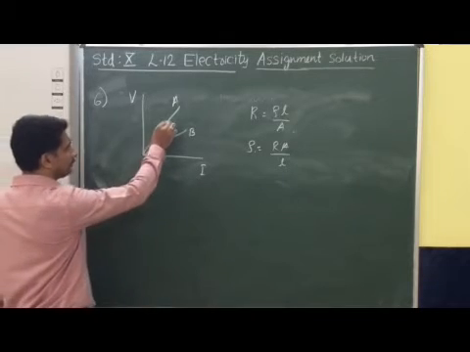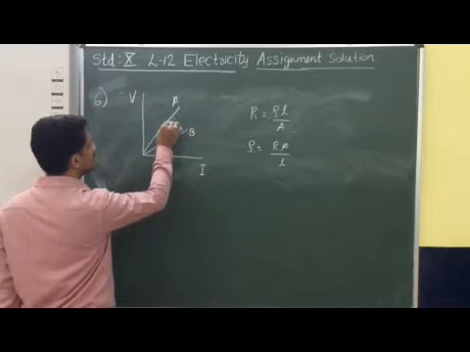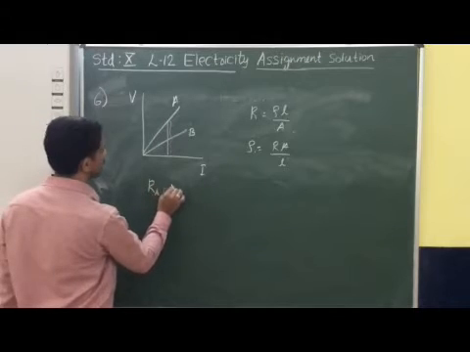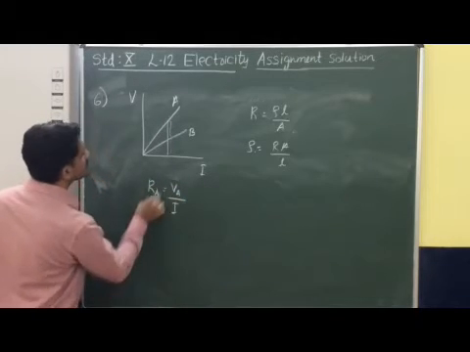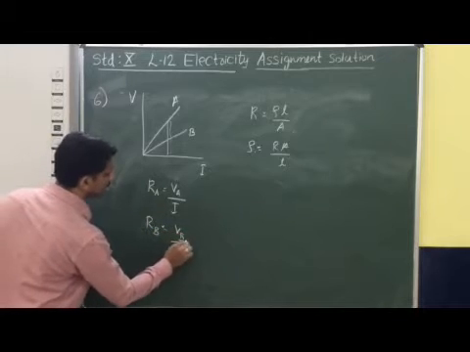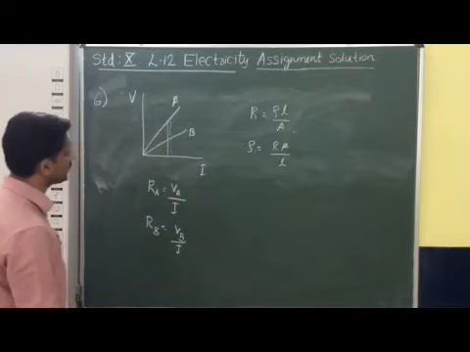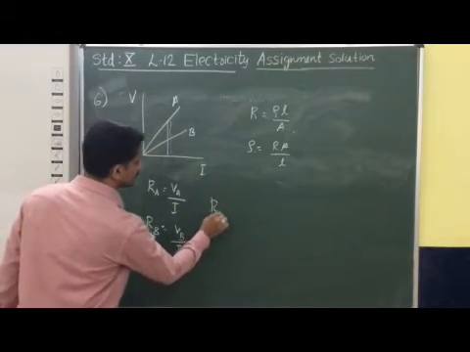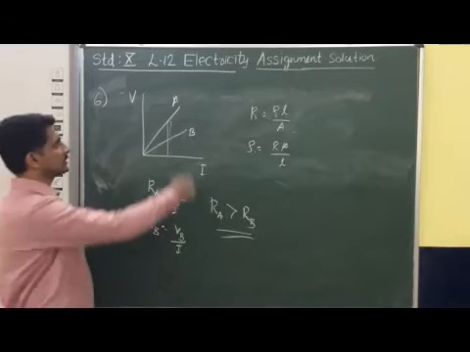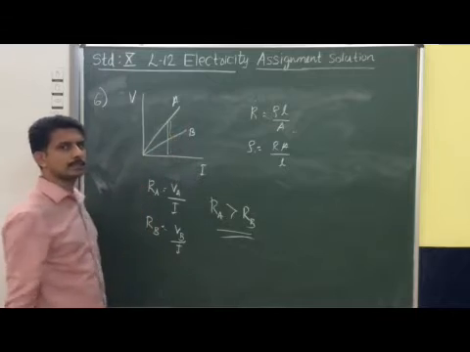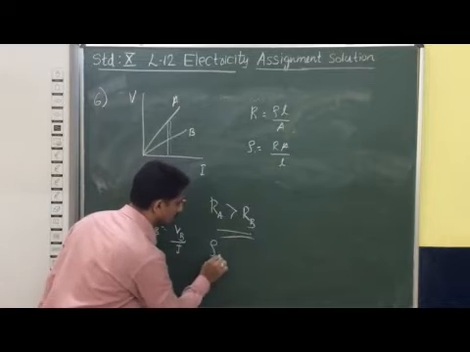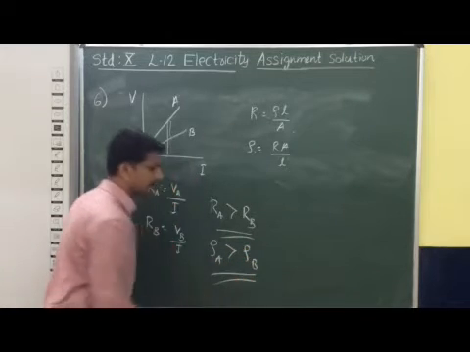To do so, find the slope of the graph. The resistance of the first wire is RA equal to VA divided by I, and the resistance of the second wire is RB equal to VB divided by I. You can observe that VA is higher than VB. That means RA is higher than RB. So the resistance of wire A is higher than that of wire B, which means the resistivity of A is higher than the resistivity of B.